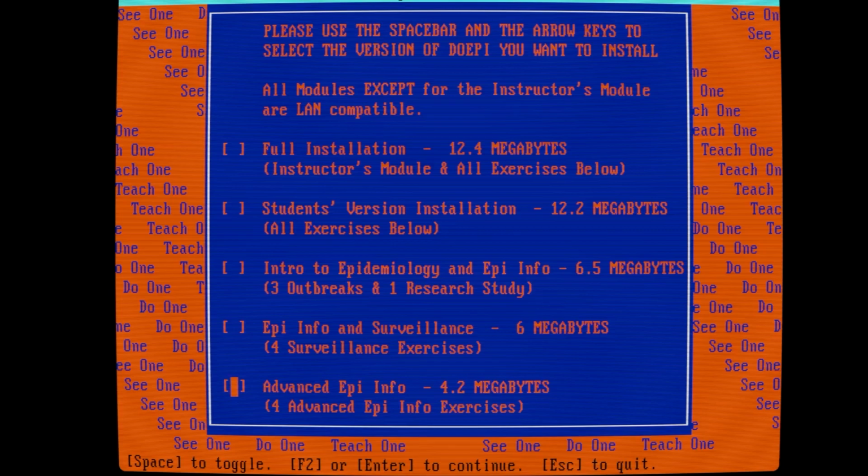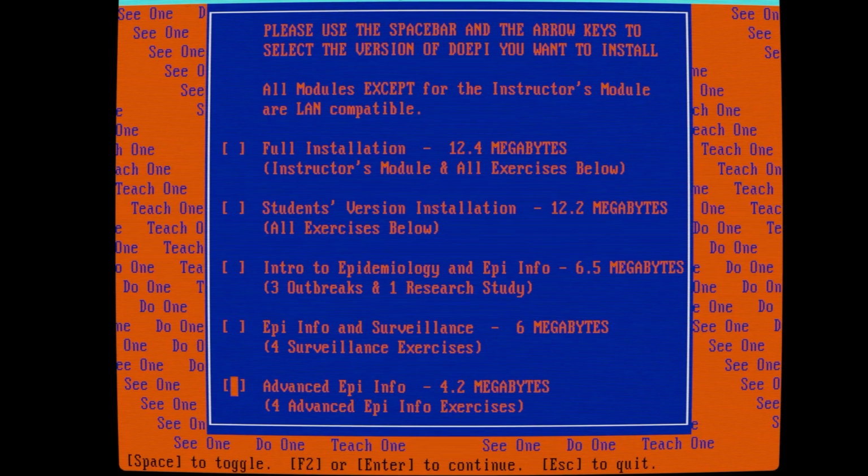And then later on in 2003, when I got into my MPH program, Master of Public Health program, that's how I trained on epidemiology. So I downloaded this from the CDC website. I'll have that link in the description. And you can see here, I had to get a DOS emulator for my computer. And so here we go. I'm going to go ahead and install it.